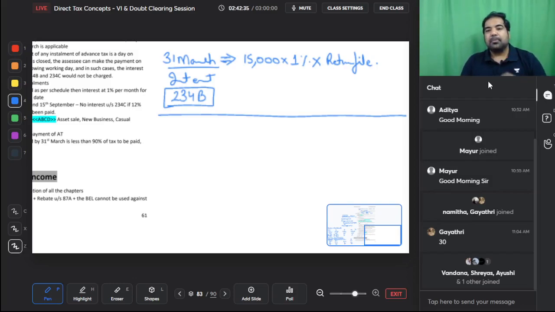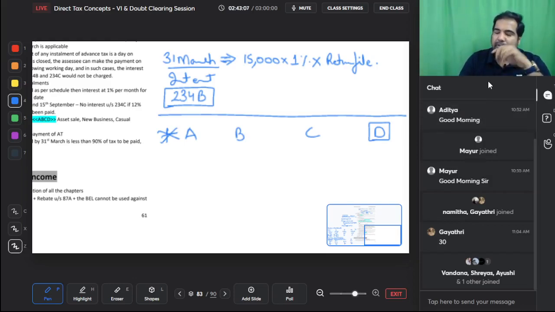Anything else? Yes, advance tax is not applicable on 4 things which you can't estimate. So they say that there is an exception. The exception shortcut is A, B, C, D. On 4 things, because you can't estimate them, you can't pay advance tax in advance. But when you earn it, let's say guys it's the month of September and you earn dividend, then you could not have estimated it for the month of June. So in the first quarter, first installment you would have not paid. That is perfectly okay.